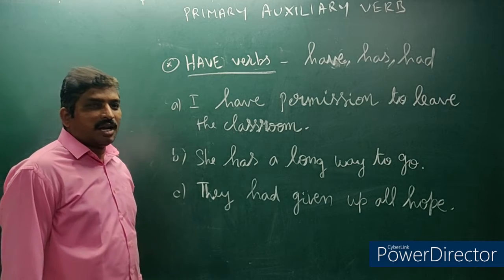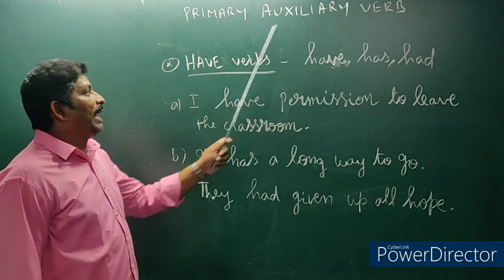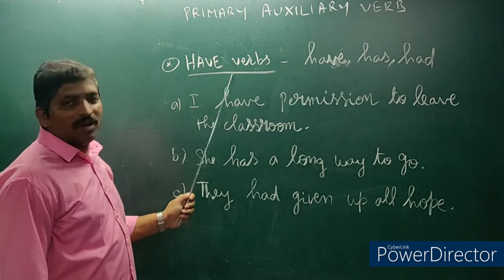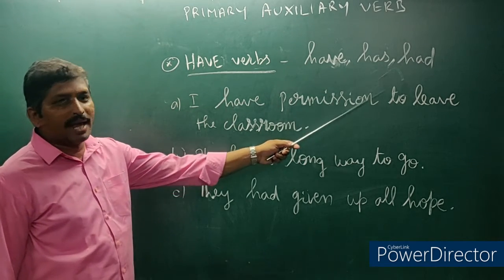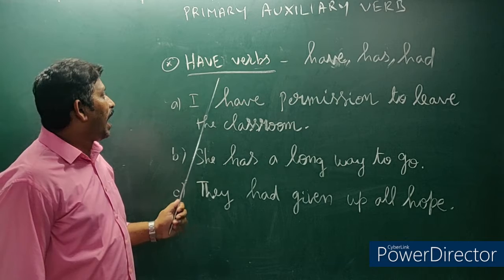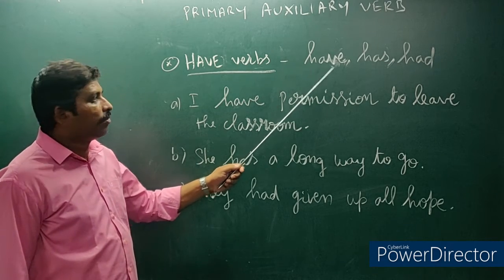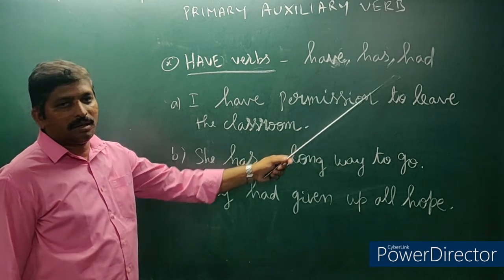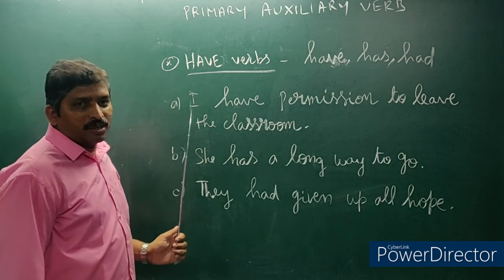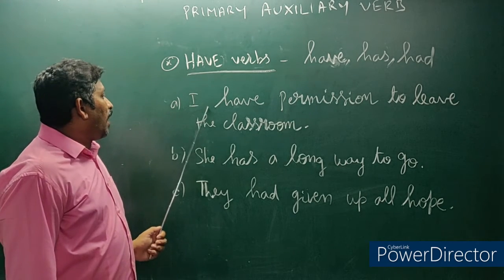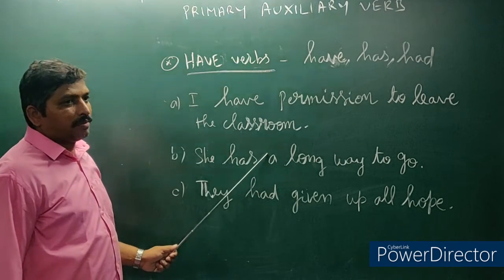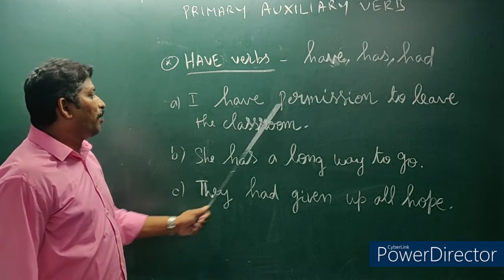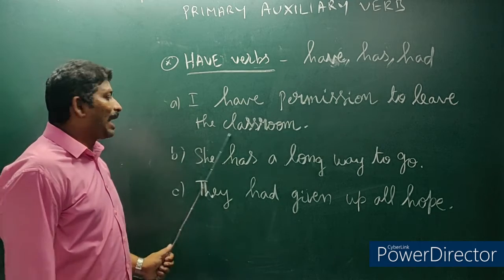Now let us learn the third type of primary auxiliary verb, that is have verb. Have verbs include have, has, had. Let us go to the first one. I have permission to leave the classroom.